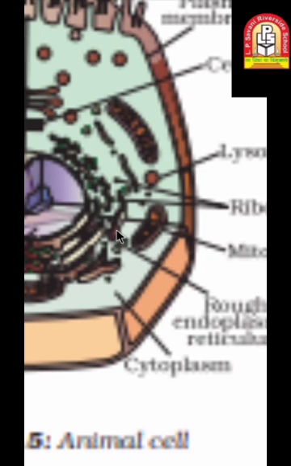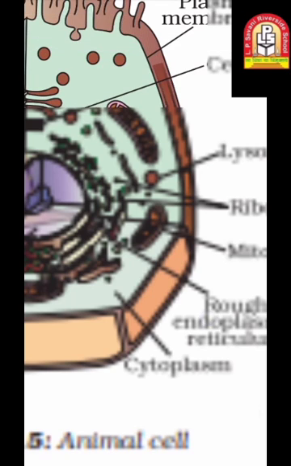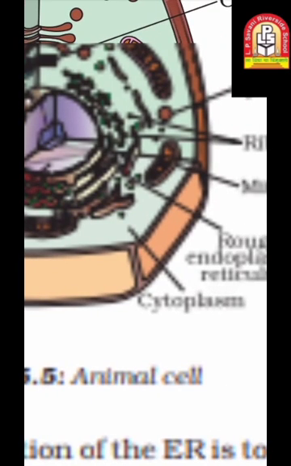It will vary as per the different cell kinds. The image is getting clearer and you will see here, this one is the endoplasmic reticulum shown by the arrow. It is a rough endoplasmic reticulum. The next portion of this chapter we will see later.